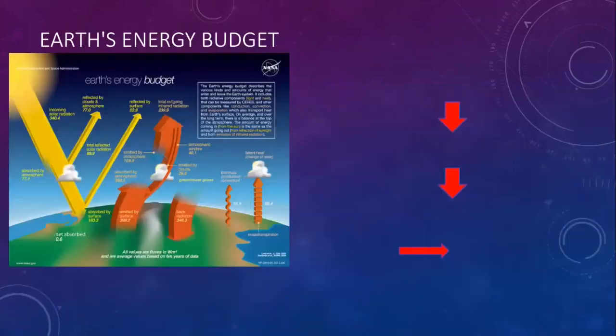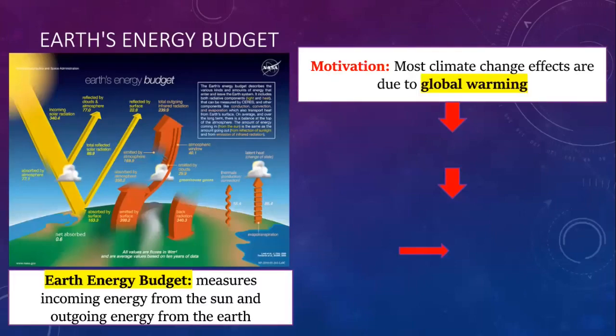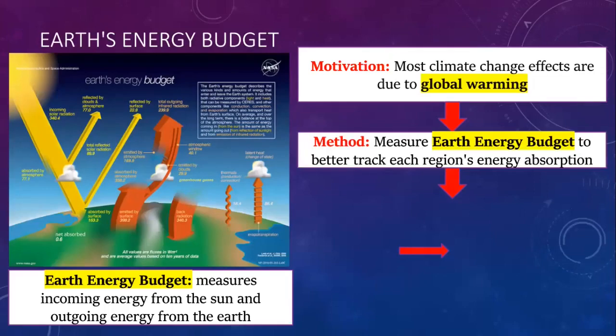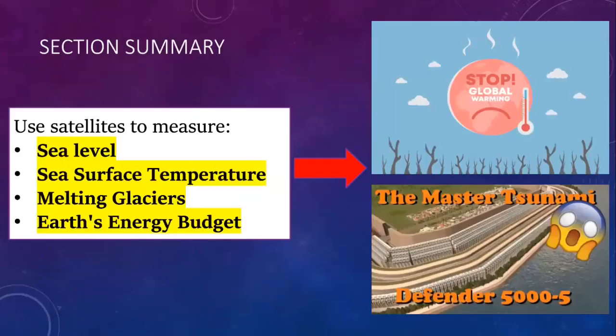Moving on, most of climate change's effects are due to global warming. The Earth radiation budget measures incoming energy from the sun and outgoing energy from the Earth. Studying it helps us to better track each country or region's energy absorption from the sun. This enables governments to better plan policies to reduce energy absorption, such as by reducing greenhouse gas emissions, thereby helping to slow climate change. In summary, by using satellites to measure these 4 indicators, we plan to help stop climate change and prepare against natural disasters.